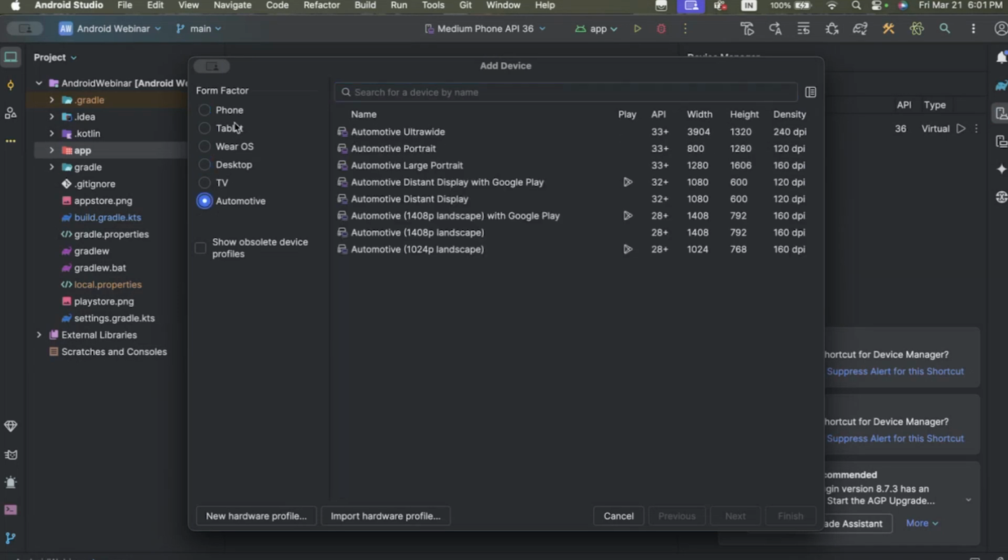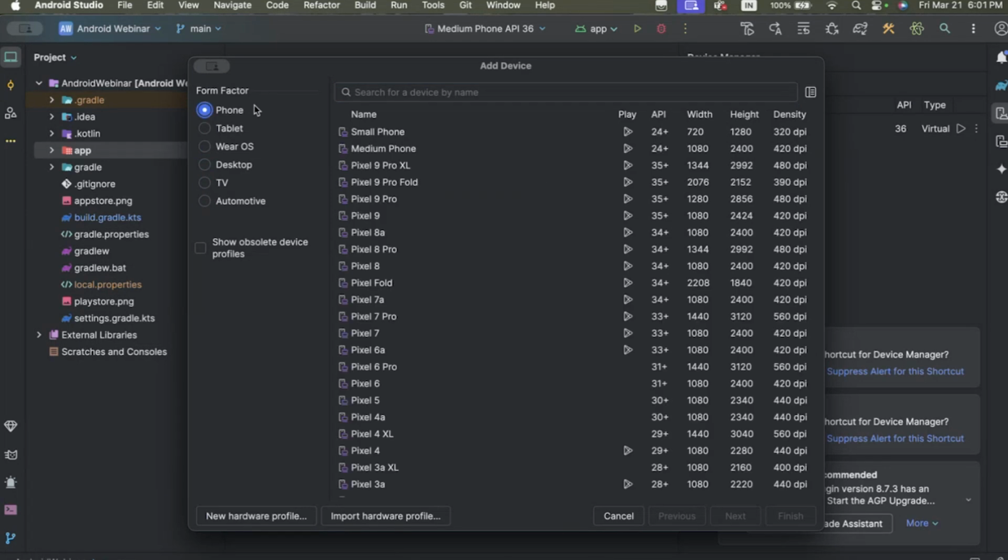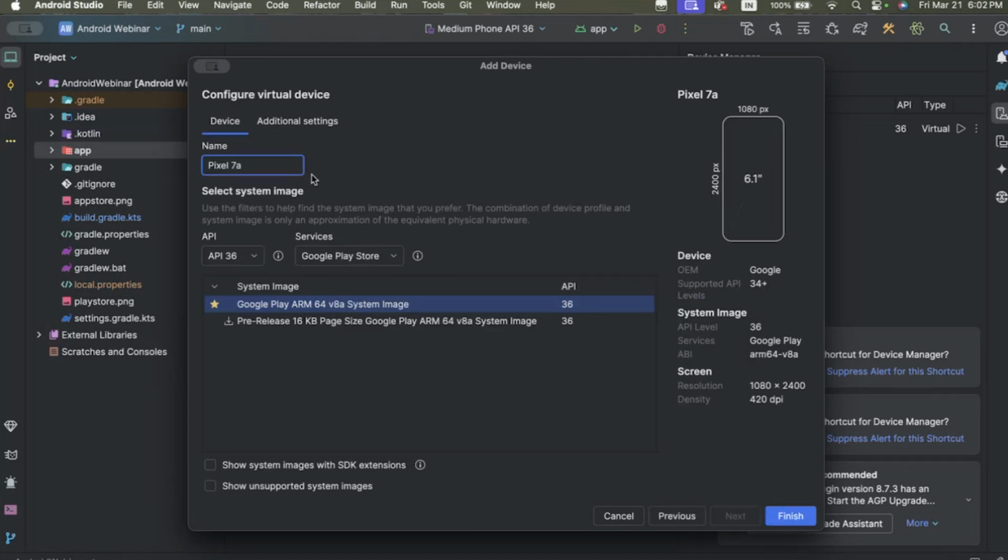So here we select phone and we select our dimensions, because every phone, every device has its own pixels in width and height. So according to our requirement, we can select here. So suppose in our case, we select Pixel 7a and click on the Next button. Here we